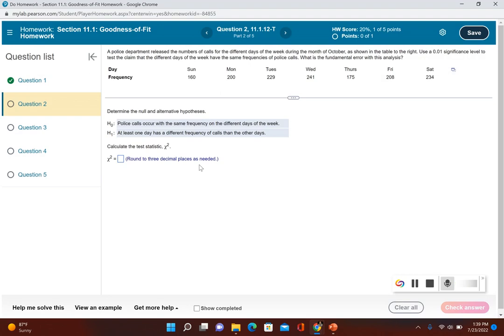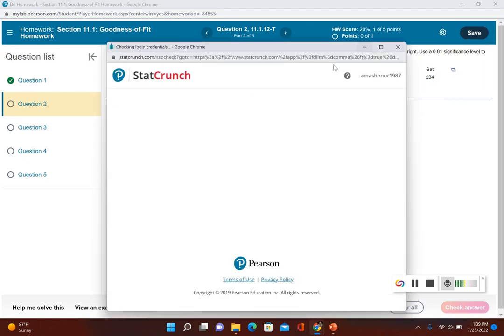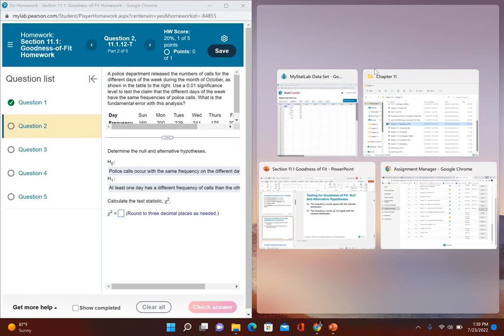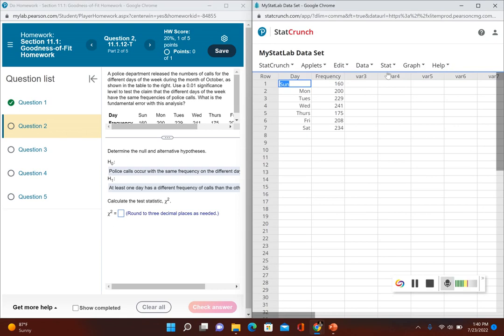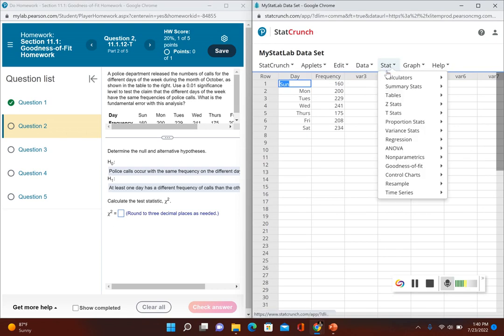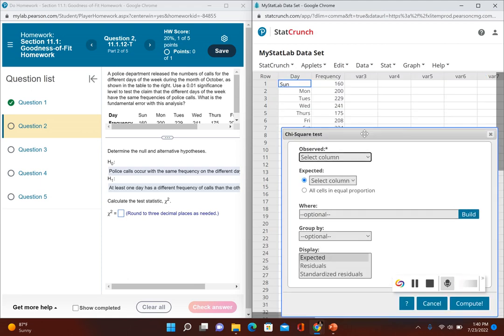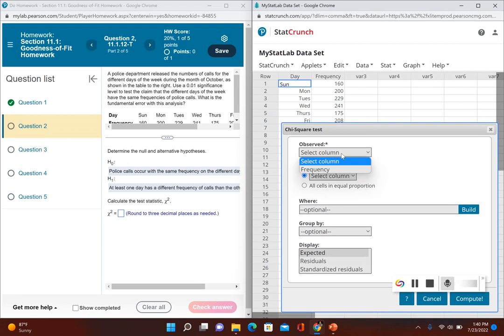Okay. And now it's going to ask us for the chi-square test statistic. So let's go ahead and open this up in Statcrunch. Open in Statcrunch. Let's do a side-by-side view. Okay, and now in Statcrunch, we're going to go to Stat, Goodness of Fit, and Chi-Square Test. Now, where it says observed, this was the observed frequency. This was in the column that says frequency.